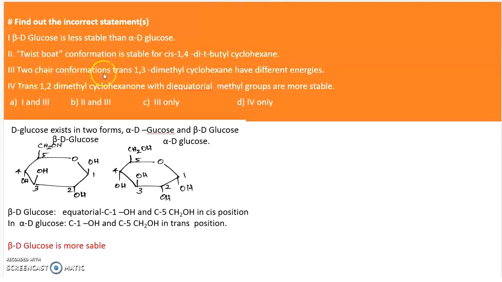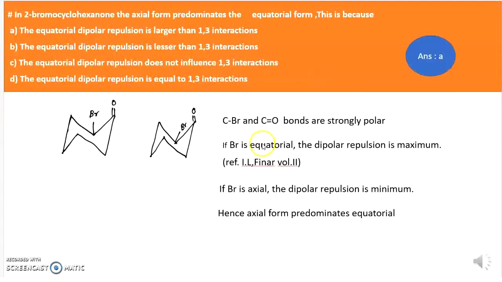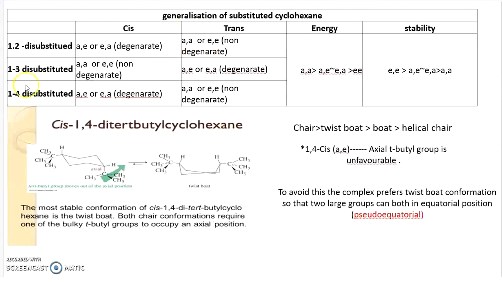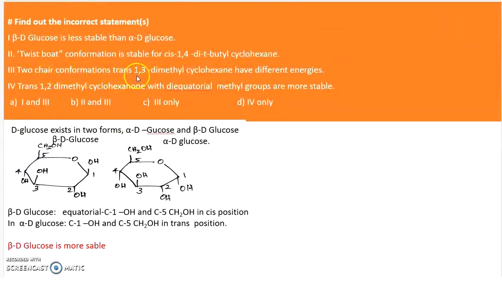The next one: two chair conformations of trans-1,3-dimethyl. In trans-1,3-dimethyl, one is equatorial and one is axial: axial-equatorial or equatorial-axial. So they are degenerate, and they have the same energy. But here it is given that the two chair conformations of 1,3-disubstituted cyclohexane have different energies. So it is an incorrect statement.